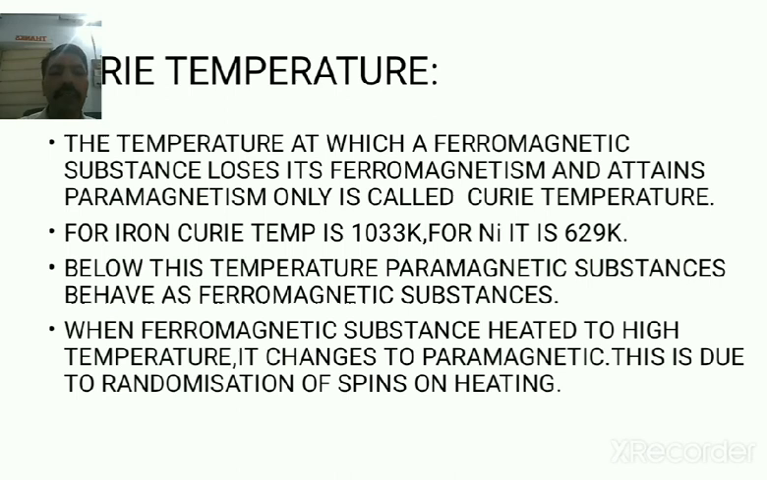When a ferromagnetic substance is heated to high temperature, it changes to paramagnetic. This is due to the randomization of the spins on heating. That means the direction of the spins changes. That's why the heated ferromagnetic substance is converted into the more random paramagnetic substance.